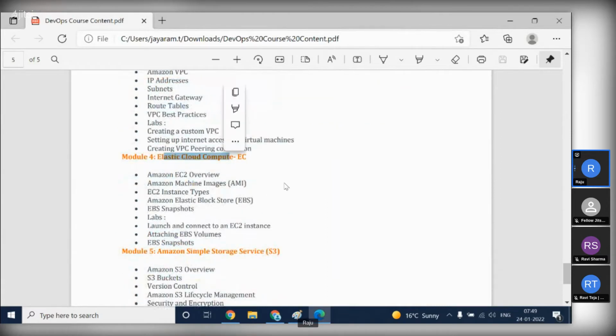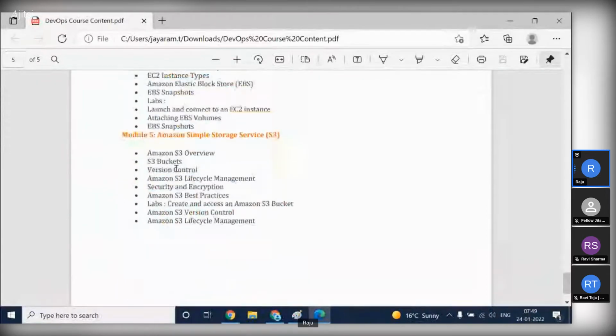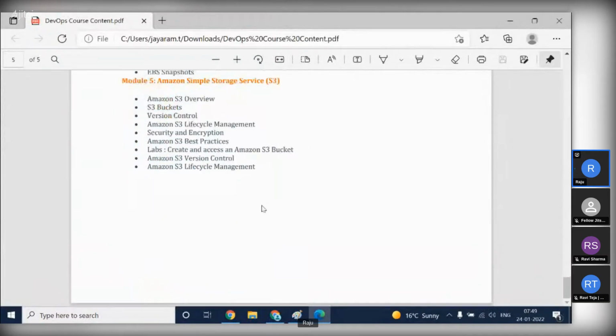Then Elastic Compute Cloud, how to do EC2 instances, right? I told you how to create the servers and Elastic Block Storage. Snapshot means taking backup of servers, how to take the backup of those servers or server hard disk. S3, I told you, right? S3 is a storage service where we can store anything. How to store everything.